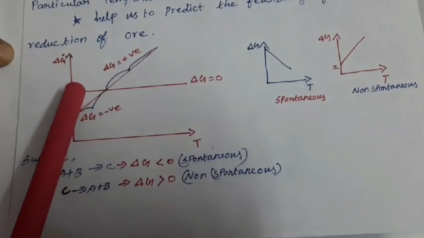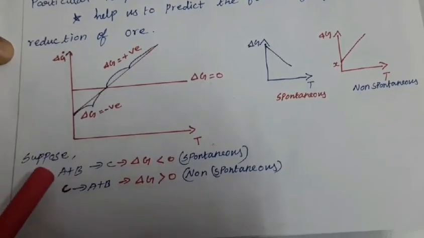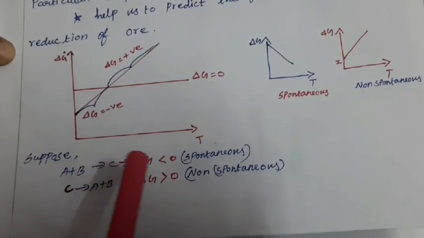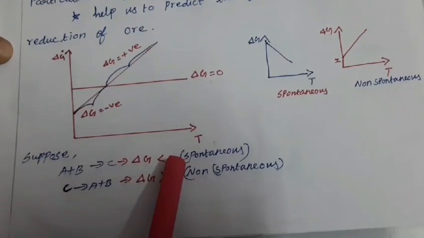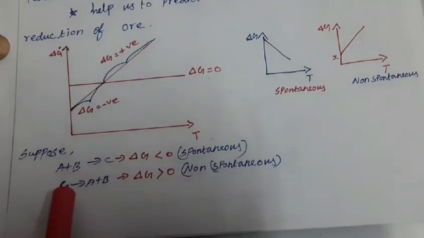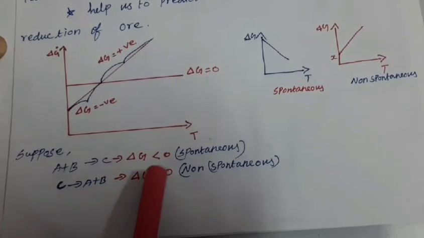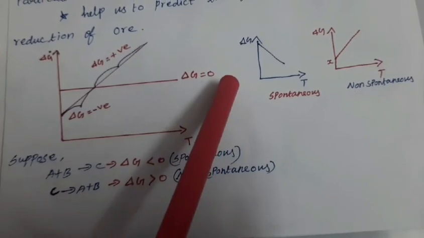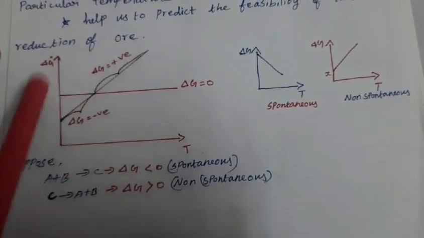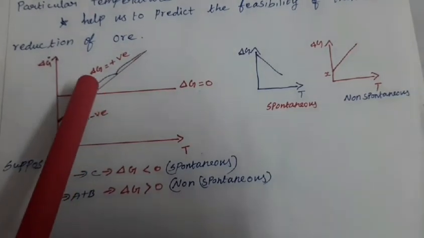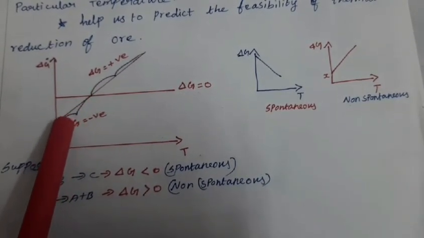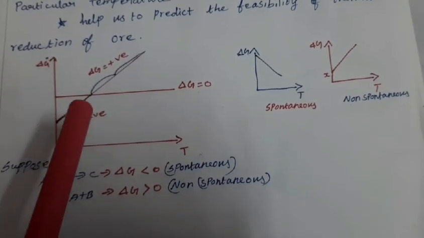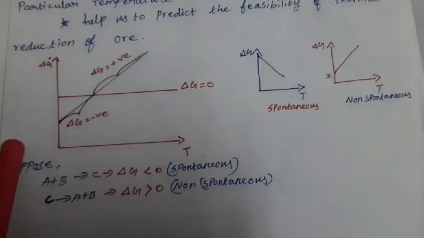Suppose a process, here I wrote, A plus B goes to give C. At that time delta G less than 0, that is spontaneous. Suppose the reverse reaction takes place, delta G is greater than 0, non-spontaneous. Delta G equal to 0 is equilibrium in nature. So according to this Ellingham diagram, when a point is below the line, it represents delta G more negative, and that would be a spontaneous process.